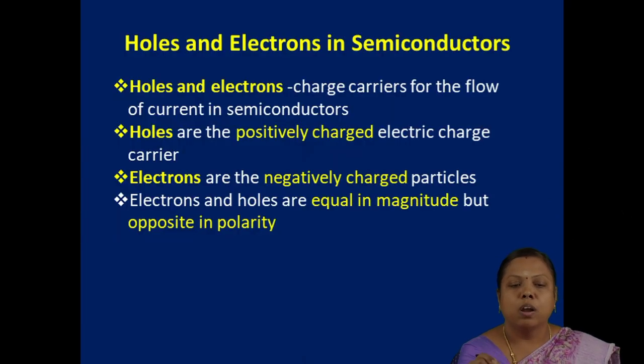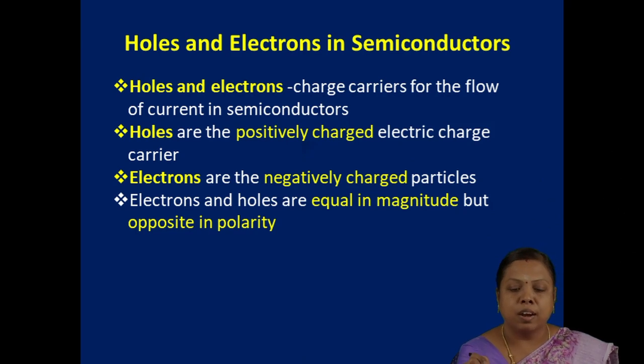So let us discuss holes and electrons. They play important roles in semiconductors. Holes are positively charged carriers. The deficiency of an electron is denoted by that positive charge, and such positively charged carriers are termed holes. Holes and electrons both act as charge carriers in electrical conductivity, so the positively charged holes also play an important role in conduction in semiconductors.